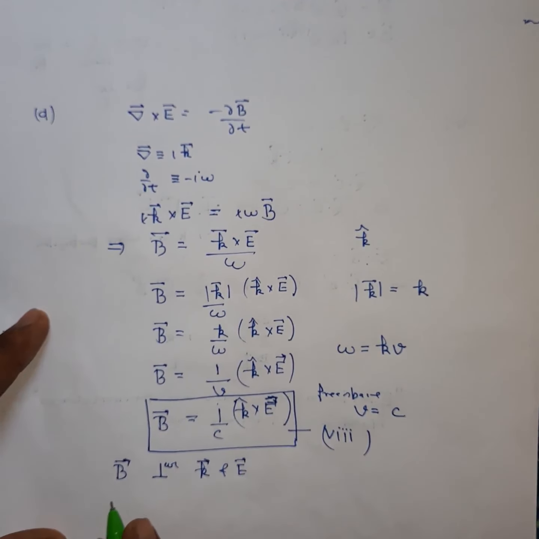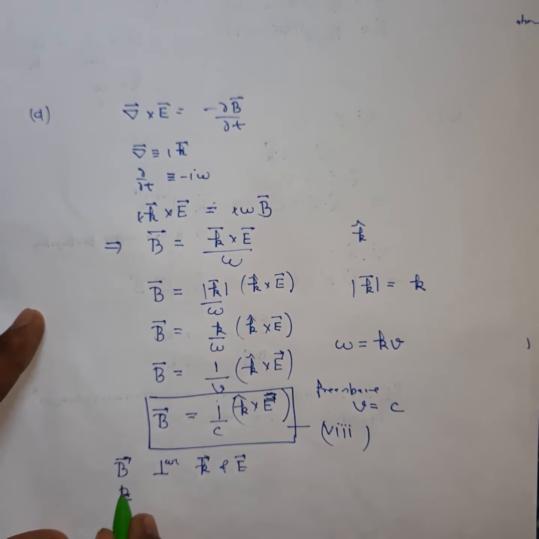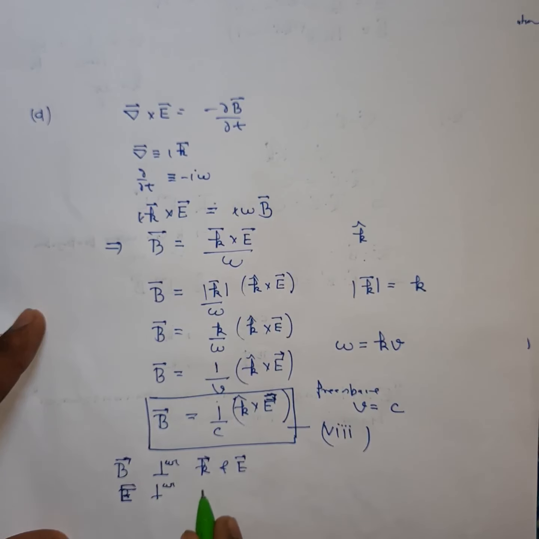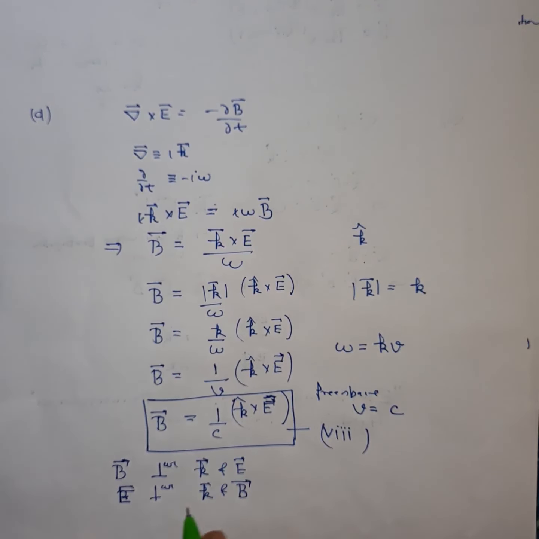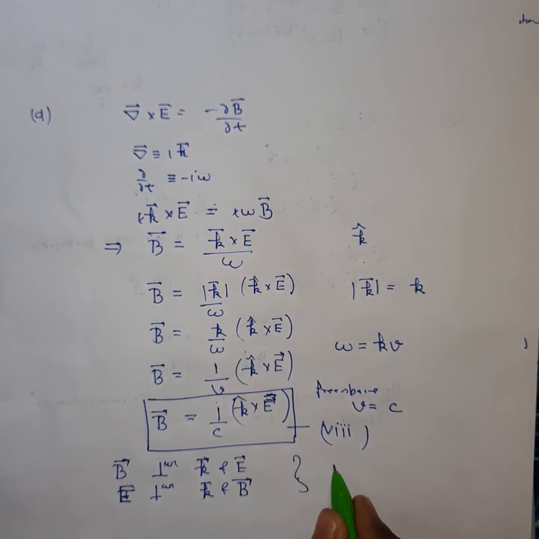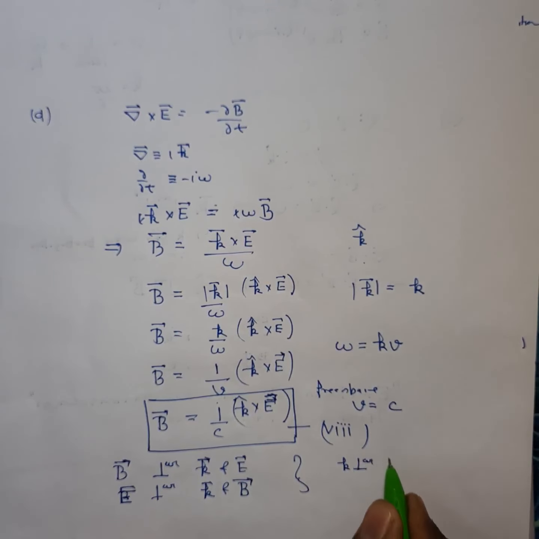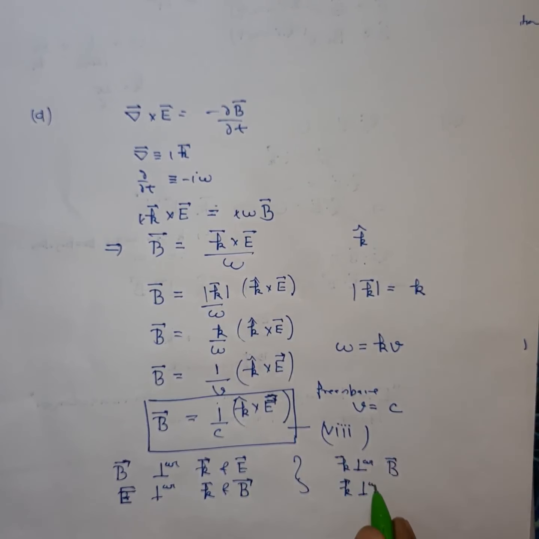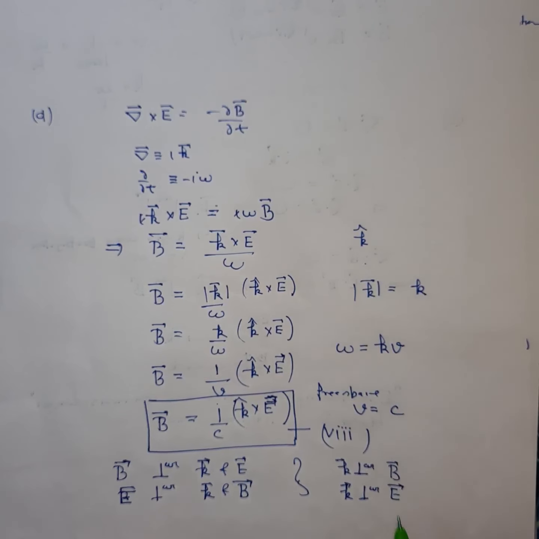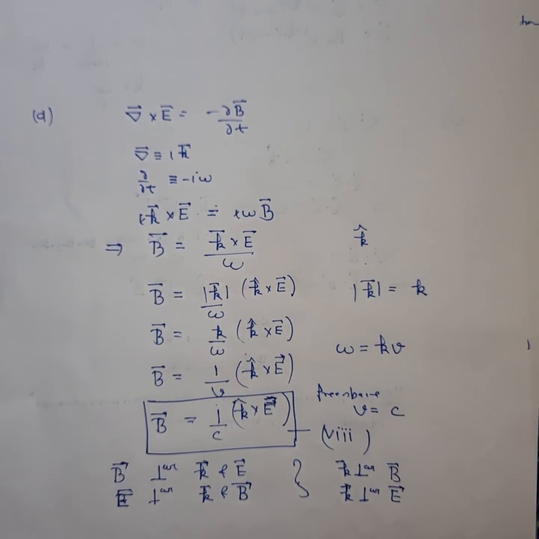Similarly you can show that E vector is perpendicular to k vector and B vector. And you already know that k is perpendicular to B and k is also perpendicular to E. So we can conclude that vibrations of k, E and B are at right angles to each other in free space.